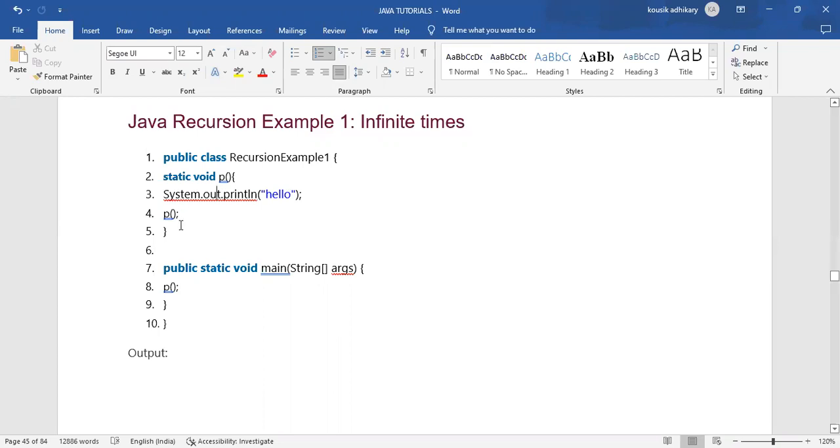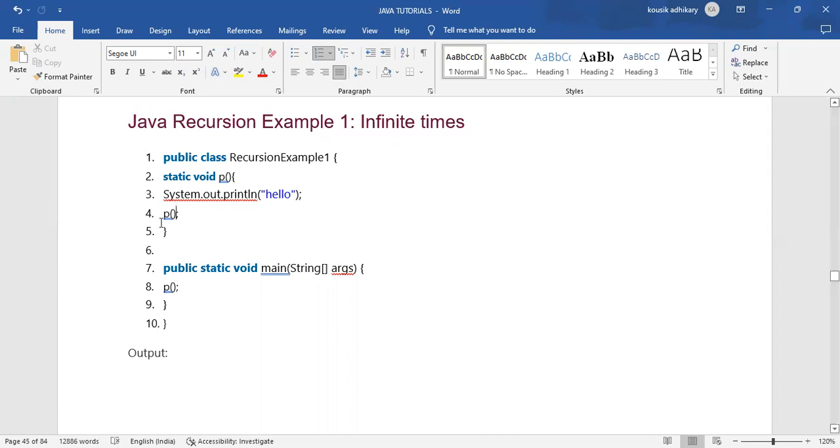So it will print hello, then see that the method has been called again. It will again go to the second line and print hello. It will again come to the fourth line, because within that body we have called that method again. It keeps calling continuously, and we haven't declared any condition for how many times we want to print it.